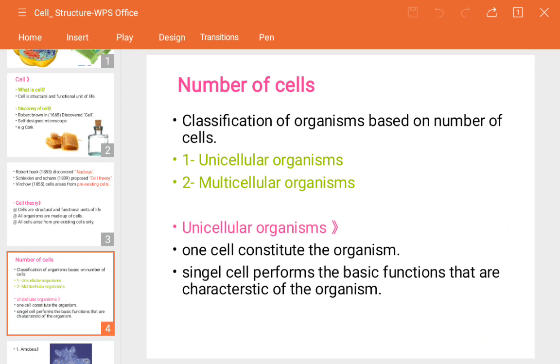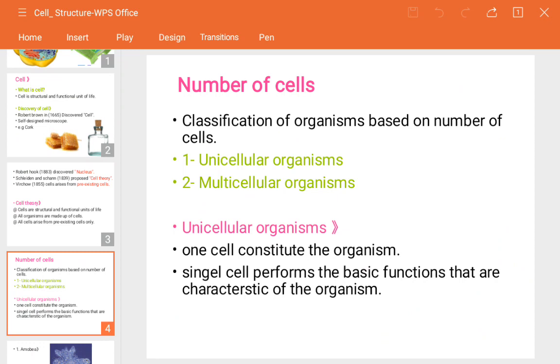Those are actually made up of only one cell. According to that, there are some important points about the number of cells, like the classification of organisms based on the number of cells: unicellular organisms and multicellular organisms.